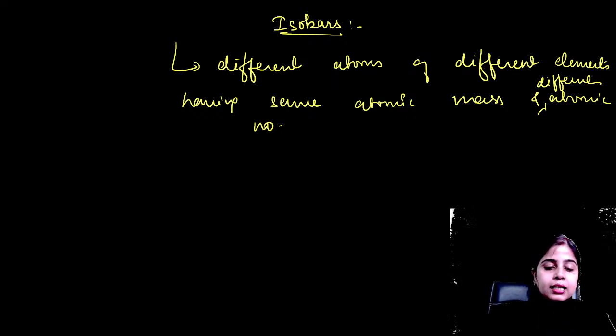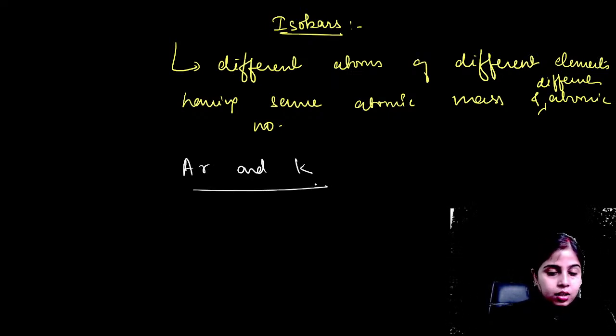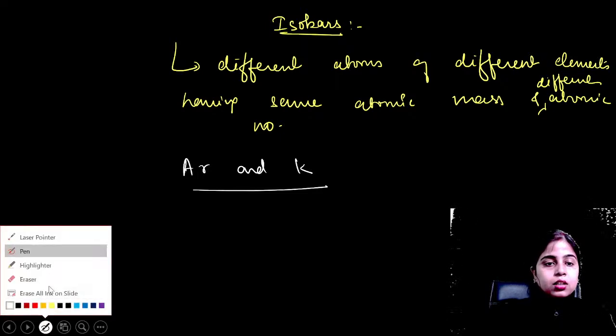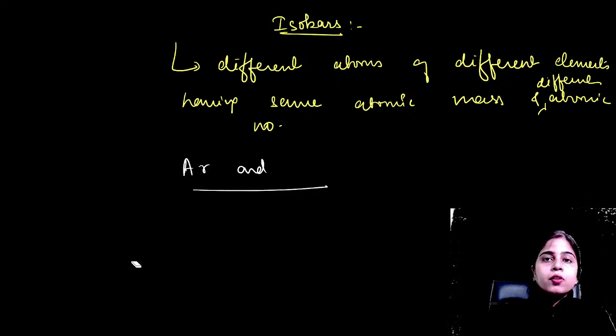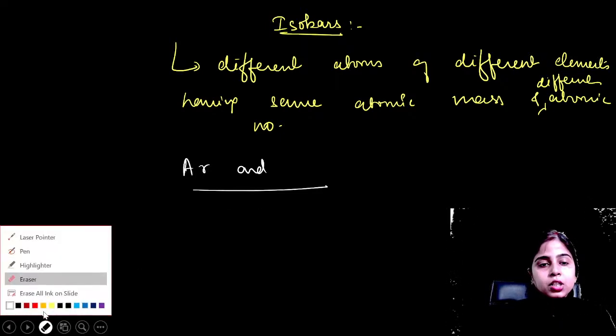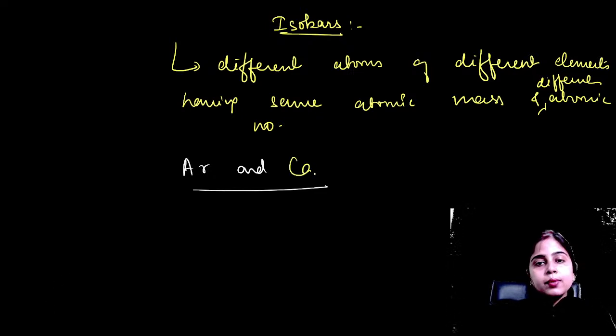So isobars example can be like argon and potassium. Okay, very good. Yes, argon and calcium, argon and potassium are also there. In some books you will find argon and potassium, and argon and calcium are also there, having different atomic number but same atomic masses.